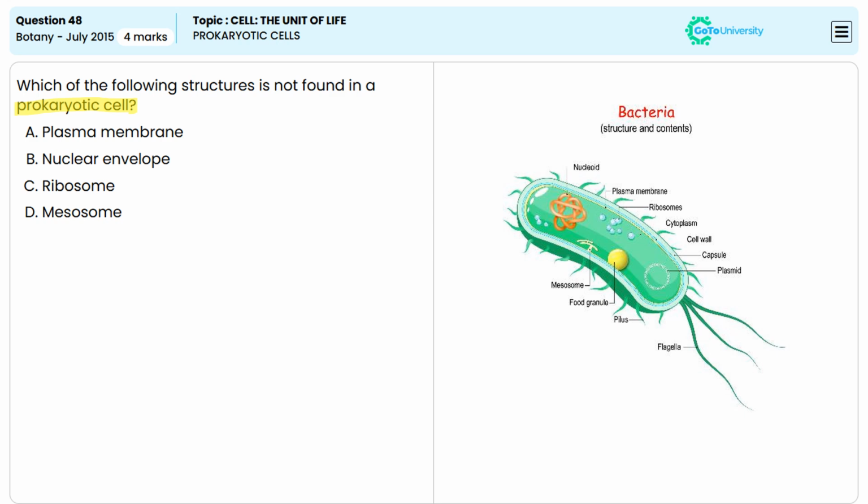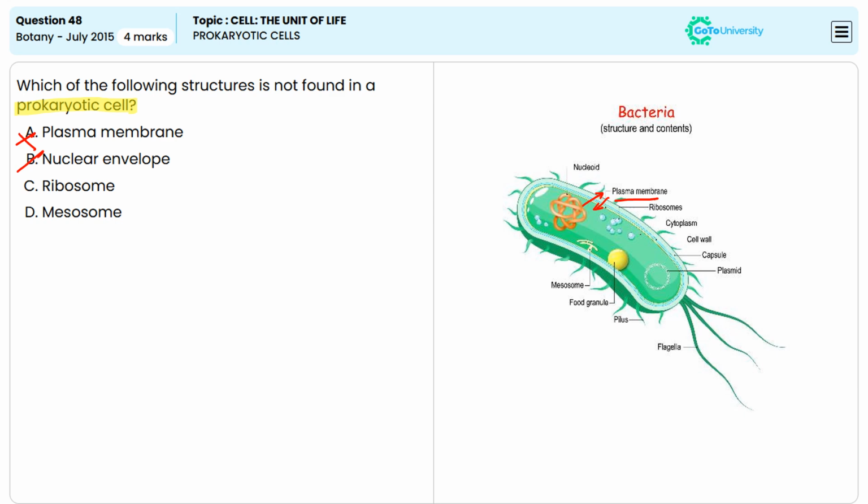Coming to the options here, option A, plasma membrane. Plasma membrane is found in all cells including prokaryotic cells. The plasma membrane regulates the movement of substances in and out of the cell. So option A is incorrect.